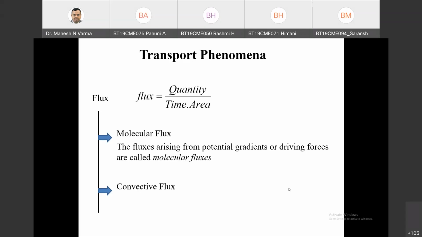Then what is the definition of convective flux? Roll number 30, Mani.